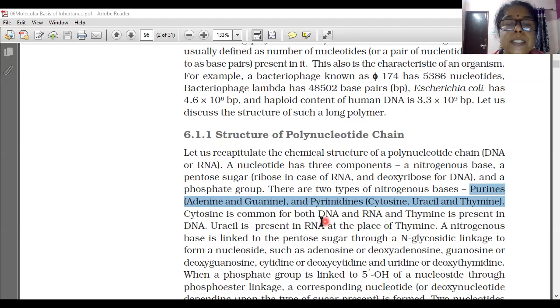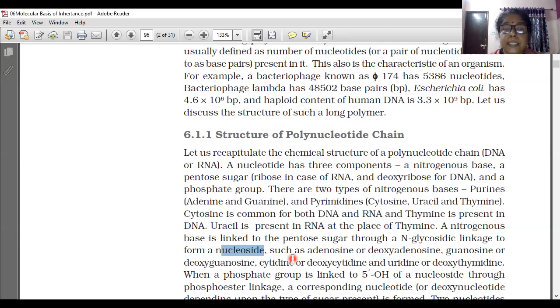A nitrogenous base is linked to the pentose sugar. Now, these two structures should be combined. A nitrogenous base, that may be purine or pyrimidine, should be combined with the pentose sugar through a bond called N-glycosidic linkage. These two structures combine together to form a single structure called a nucleoside.